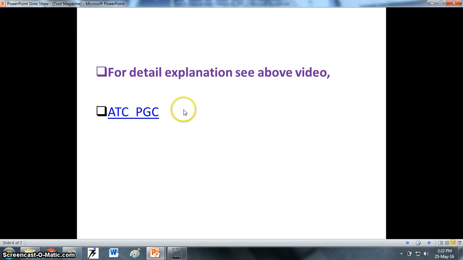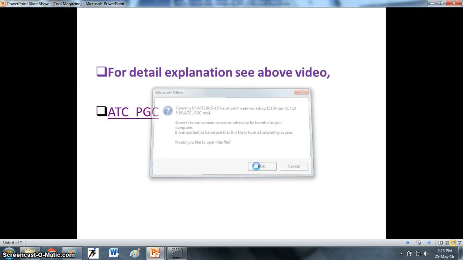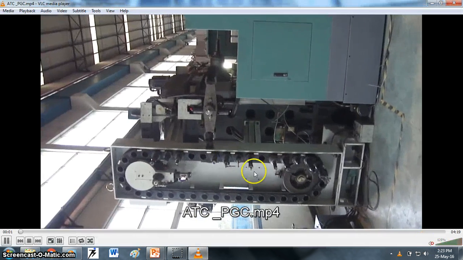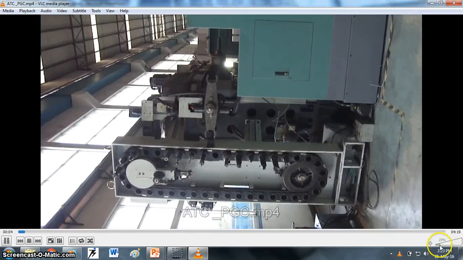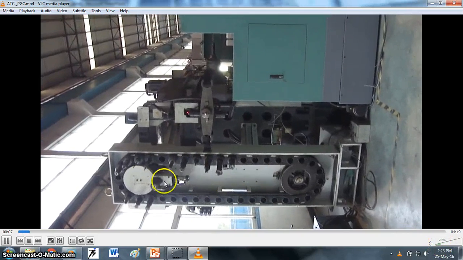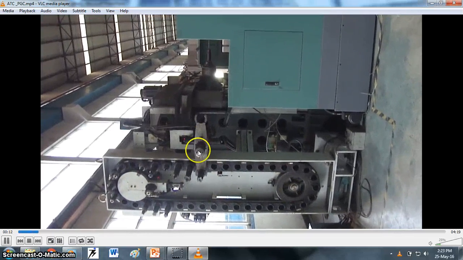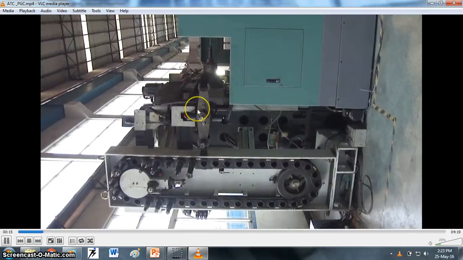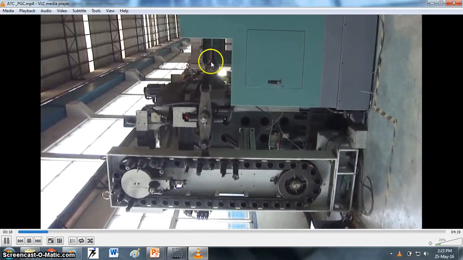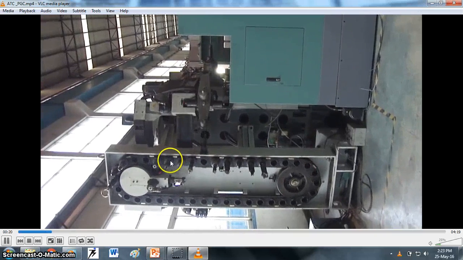For more explanation, the students can see a very simple industrial video, where the students will see the automatic tool changer, the tool magazine, and also the tool changing arm. Here you can see there are lots of tools in the tool magazine, the drum type or the chain type of tool magazine. So this is the tool changer which is moving here. So this is the machine spindle. Just see the operation here.